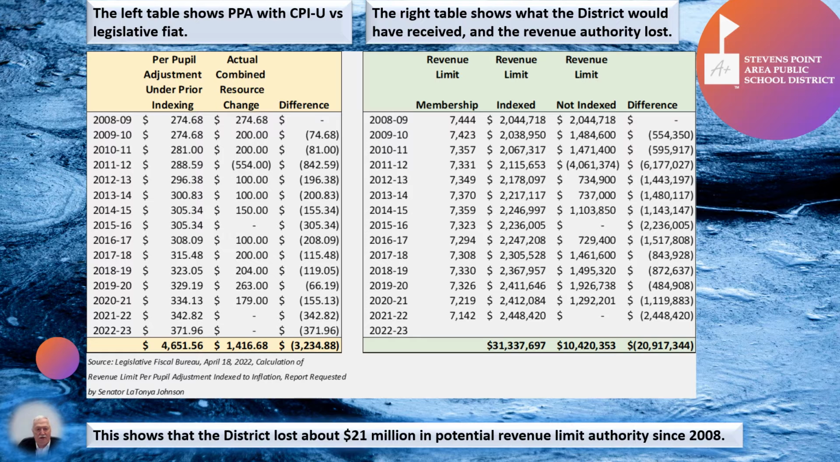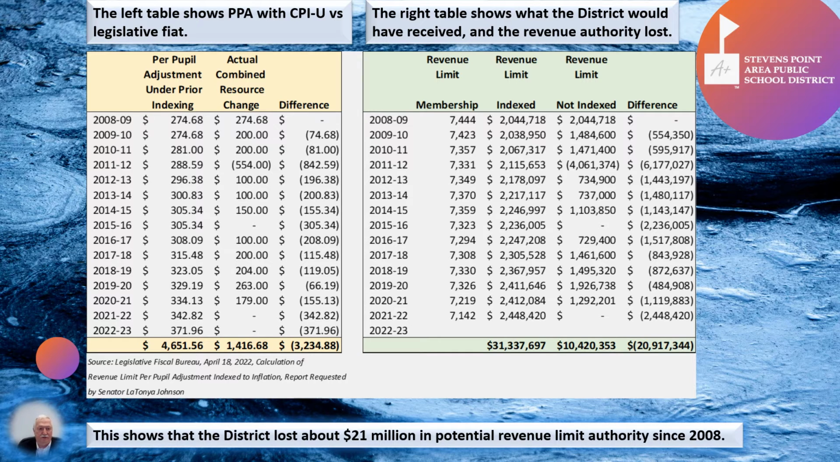In the third column, that's the actual rate that was approved by the legislature beginning with the 2008-2009 school year when they uncoupled the connection between the CPI-U and the increases in the per pupil allocation. They were no longer linked to the cost of living. Instead, it was just a matter of legislative fiat of how much, if anything, that allowance in the revenue limit per pupil allowance would be authorized.